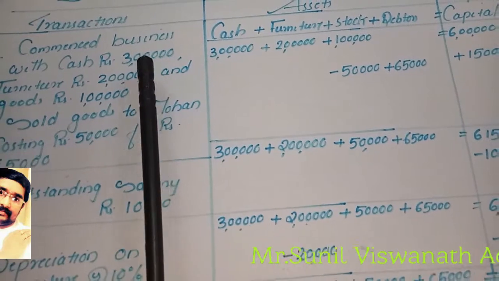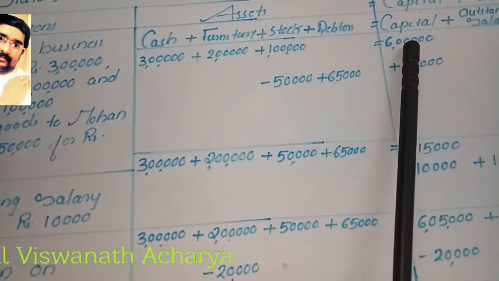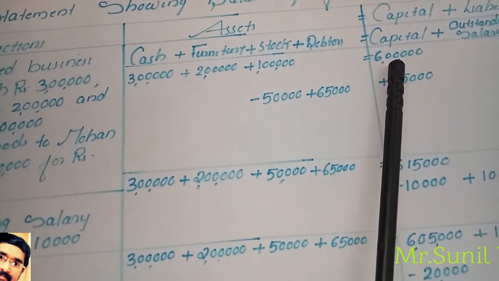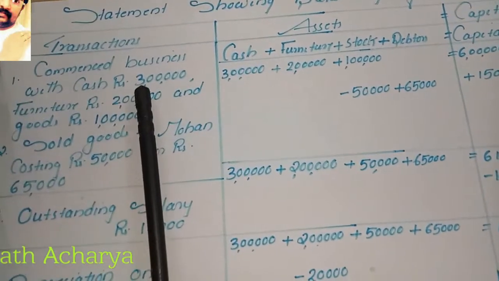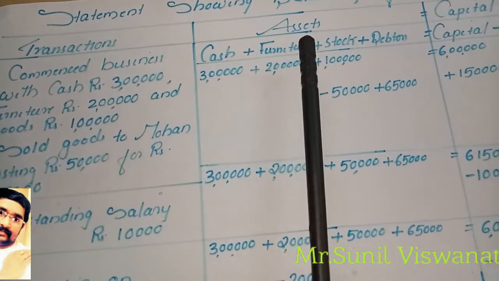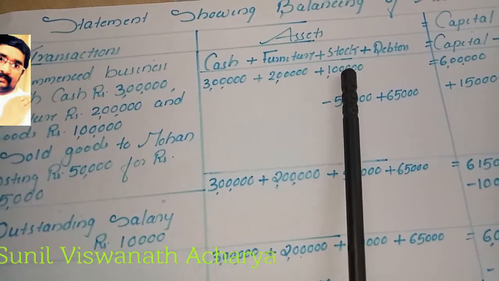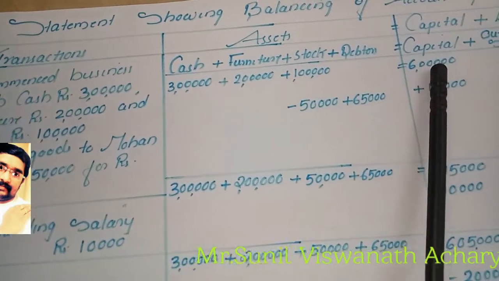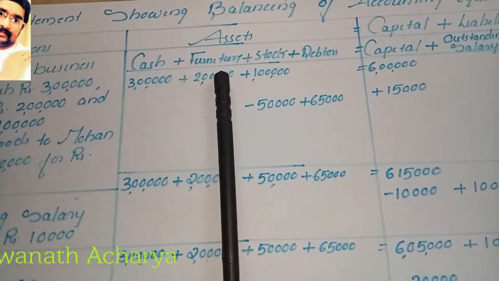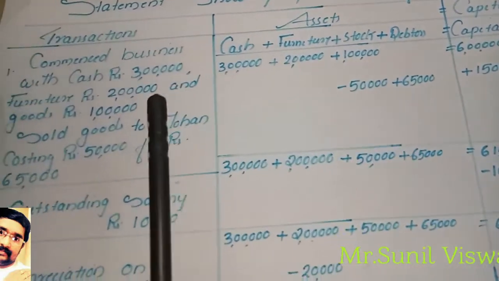So total 3 lakh plus 2 lakhs plus 1 lakh, all together the owner invested 6 lakh, that is capital. So on the liability side under the heading capital, 6 lakhs. The owner commenced business with cash 3 lakhs, he brought furniture 2 lakhs, and goods, that means stock 1 lakh. Total investment by the owner is 6 lakh, that is on the liability side.